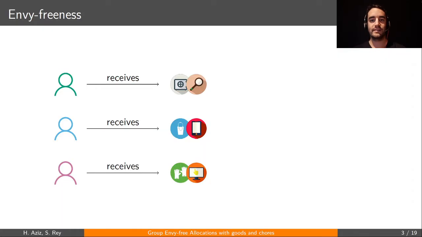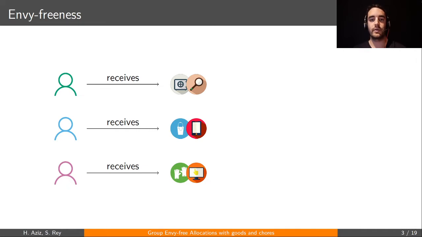To do so, we'll start very simply with envy-freeness. As you might know, envy-freeness is a fairness requirement which stipulates that in an allocation, it should not be the case that an agent envies another, where envy means preferring what the other agent got.